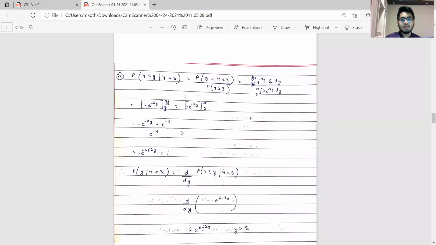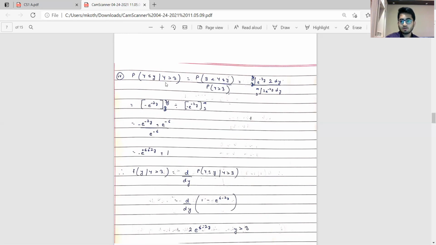Next, part 4, we need to compute this particular expression: probability that Y is less than or equal to y, given that Y is greater than 3. So probability of A given B is nothing but probability of A intersection B divided by probability of B. That's what we have done. We'll perform the integration of this, and what we get is 1 minus e to the power 6 minus 2y.